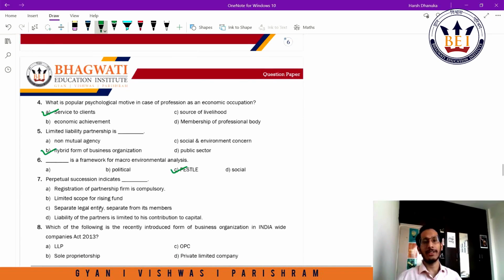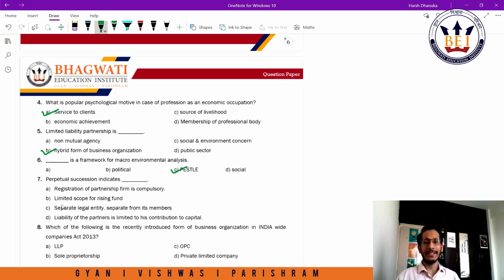Perpetual succession is something which goes on forever. Registration of partnership firm is compulsory. That's not the answer. Limited scope of raising funds. No. Separate legal entity, separate from its members. Okay. Liability of the partners is limited to his contribution to capital. That is the limited liability clause, right? And the first one is the mandatory registration.